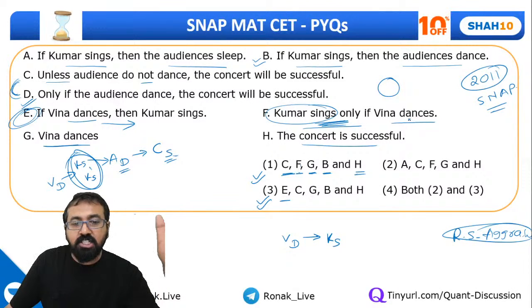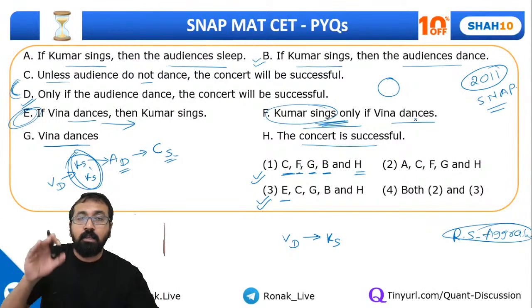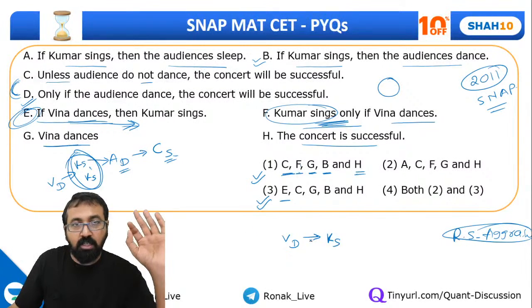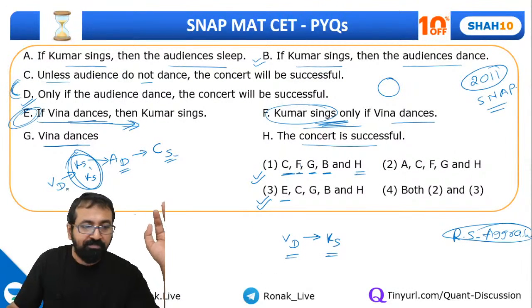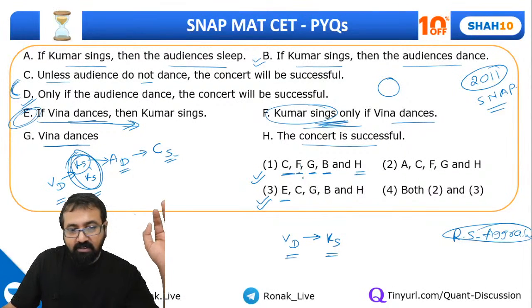Matlab, one of the conditions for Kumar singing is Veena dancing, but there might be other conditions which have to be fulfilled for Kumar to sing. But this E indicates whenever Veena dances, Kumar will start singing. This event will surely lead to the other. Here, this event will surely not lead to this one, right? And then remaining things are same. So can I say the only difference between 1 and 3 is this E?